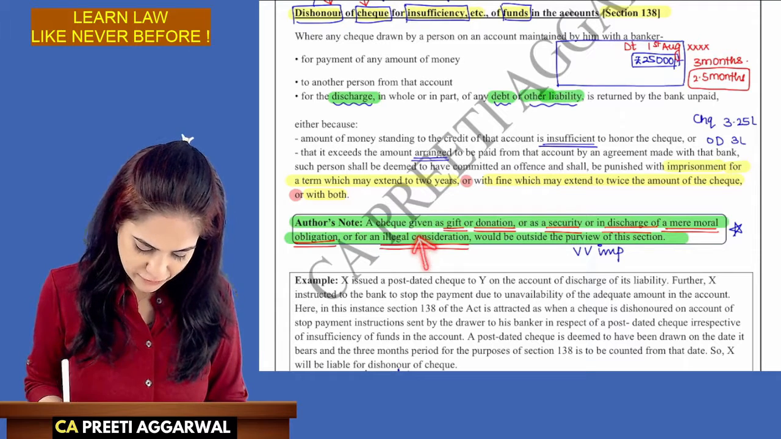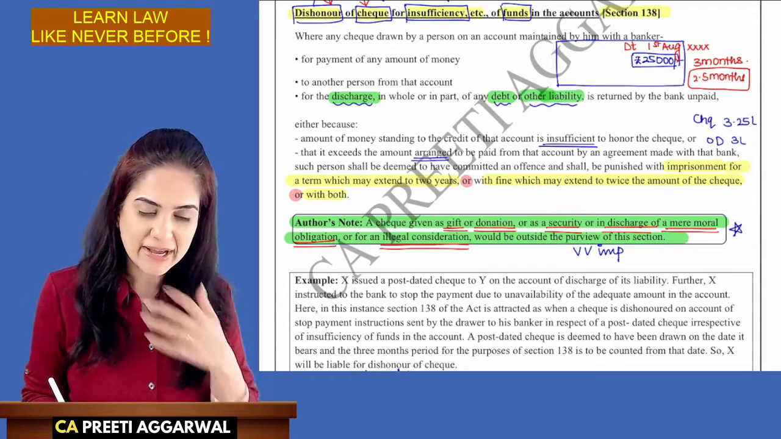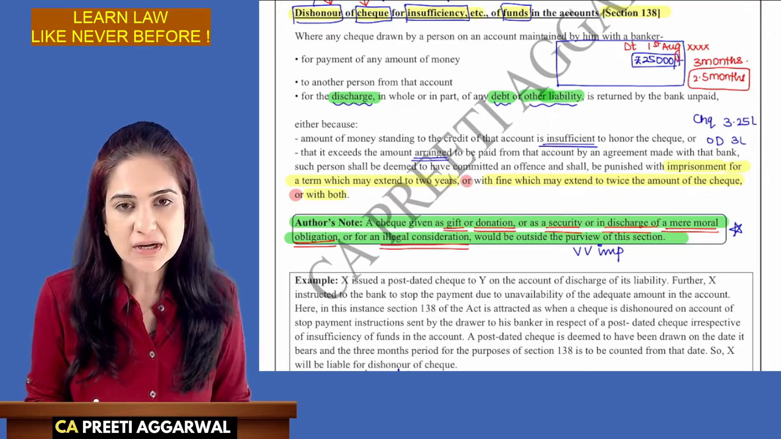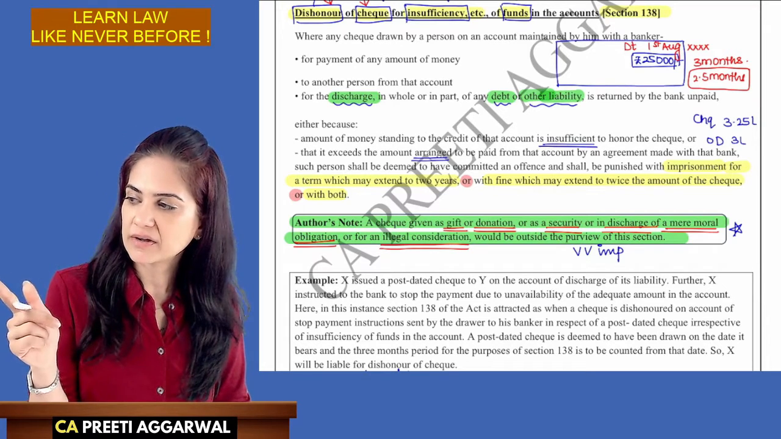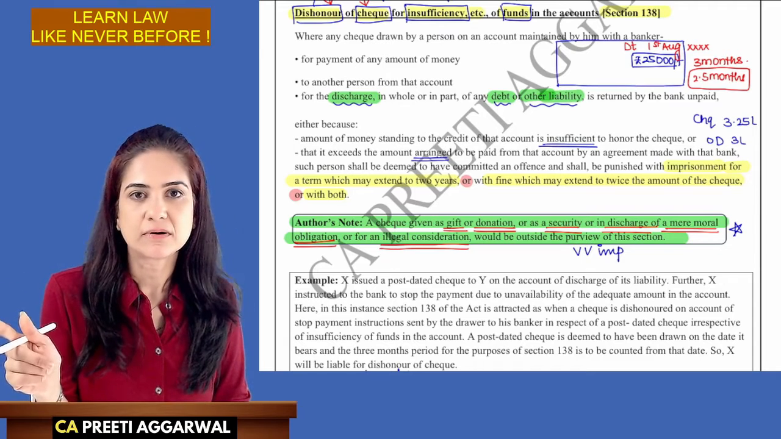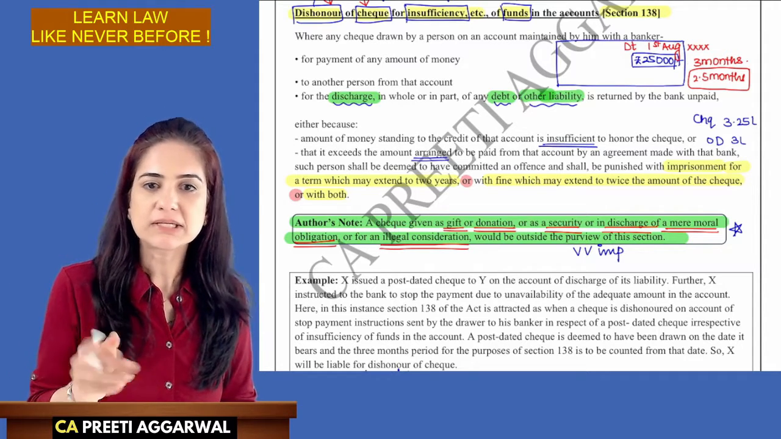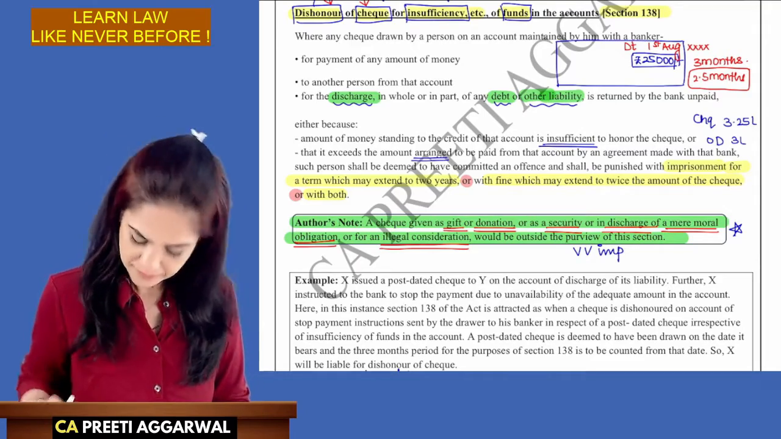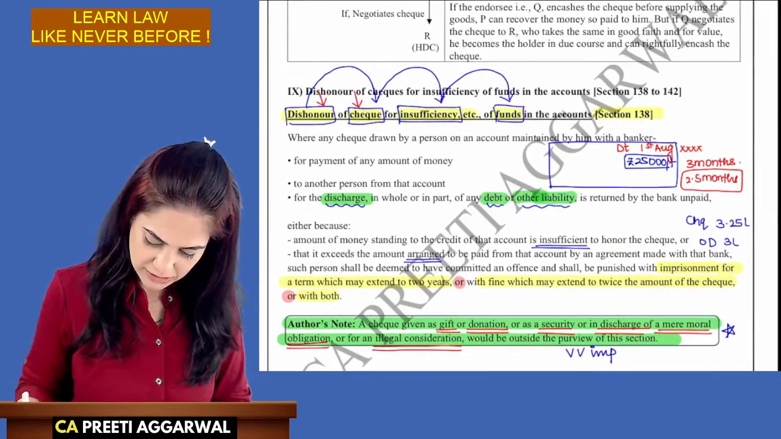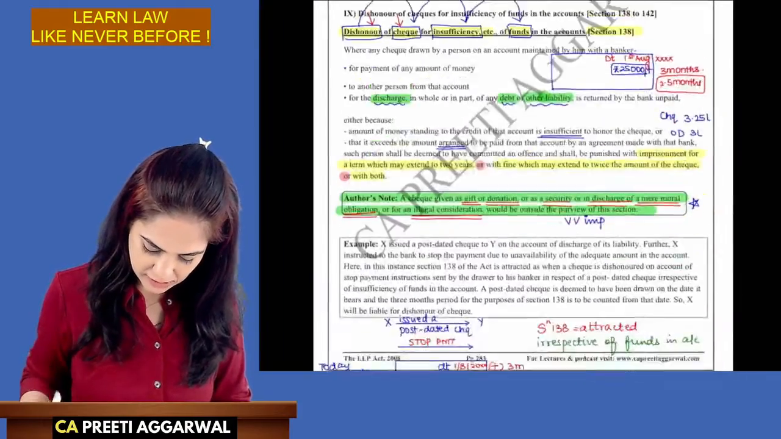Or I gave it for an illegal consideration. Like, I gave a check of 2 lakh rupees to a don, and I told him, get this house vacated, I'll give you 2 lakh rupees. That is illegal consideration. If that gets dishonored, Section 138 will not apply. Getting me? Section 138 will apply under these circumstances.